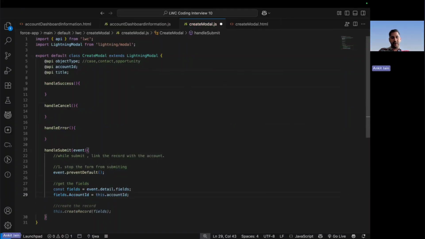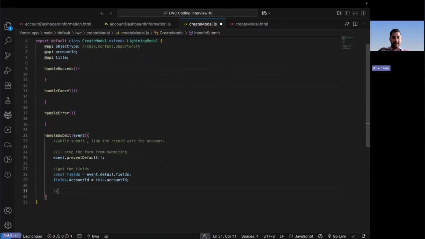Whatever account ID I have, I am linking that with the fields that I am submitting. And finally, here I will be submitting the form. So the third step here is to submit the form. How to submit the form?